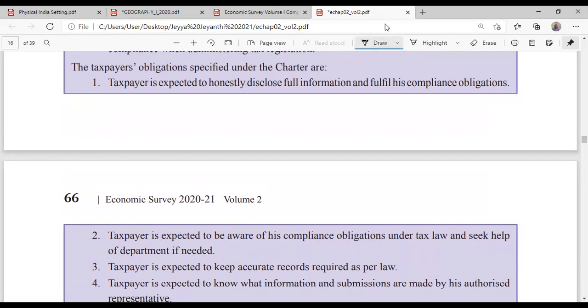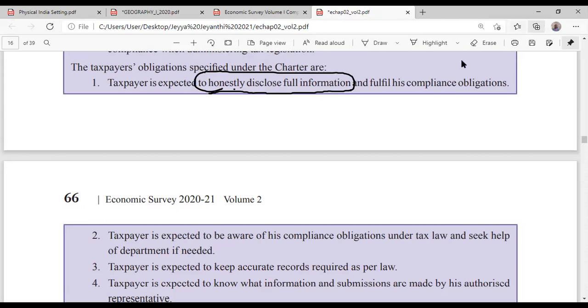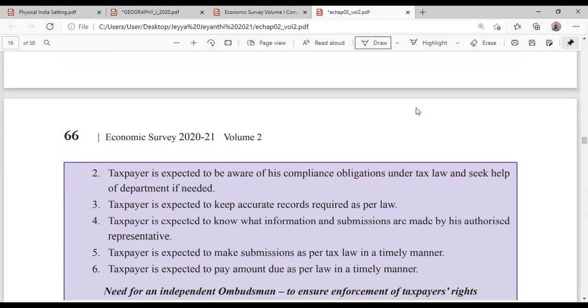And the person who is paying the tax has to disclose his full information about the income. That is a kind of unwritten rule between the taxpayers and the tax office. That is what is in the charter.